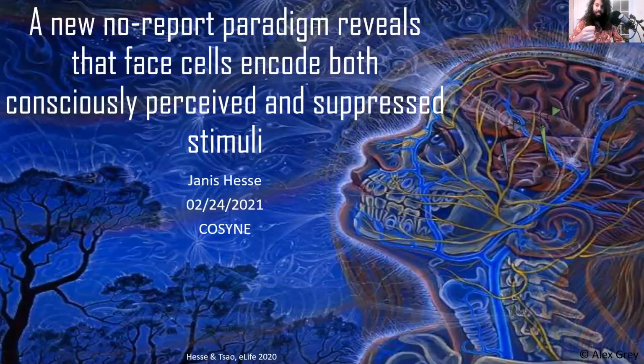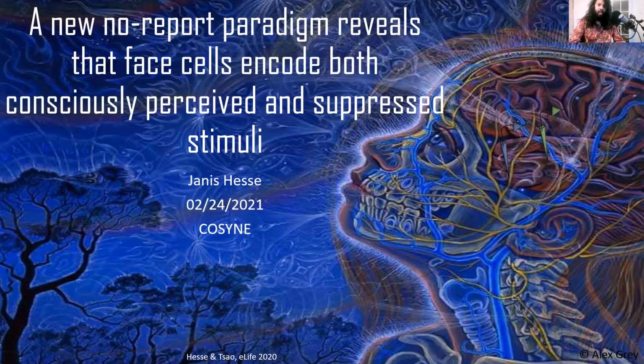Hi, I am Yanis, and I record from monkeys to find the neural correlates of consciousness. The central conclusion at the end of this presentation is that, contrary to widely held beliefs, cells in IT cortex encode both conscious perception and also unconscious suppressed stimuli.